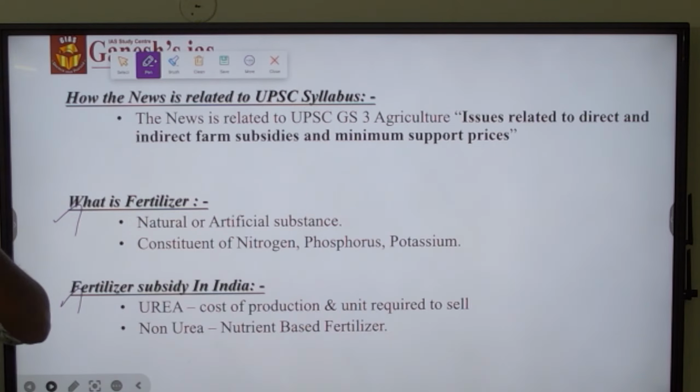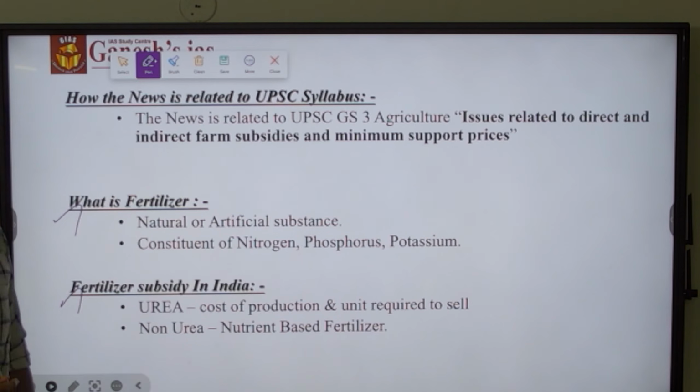And how the subsidy has been given to the farmer is that the government will be giving the subsidy to the fertilizer producing companies, and the fertilizer producing companies will reduce the overall cost of the product by subsidy, and they will be transferring the remaining product price to the farmers, as a result of which the farmers will be getting the subsidized fertilizer from the fertilizer companies.